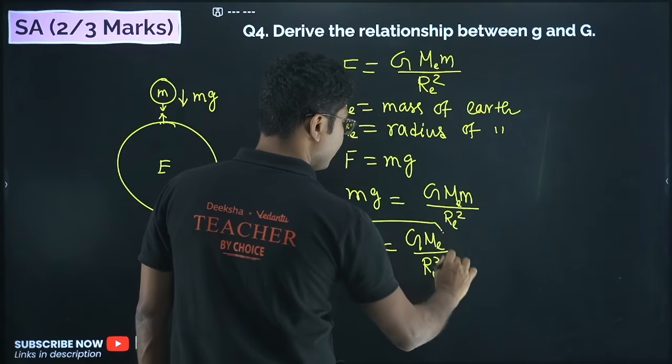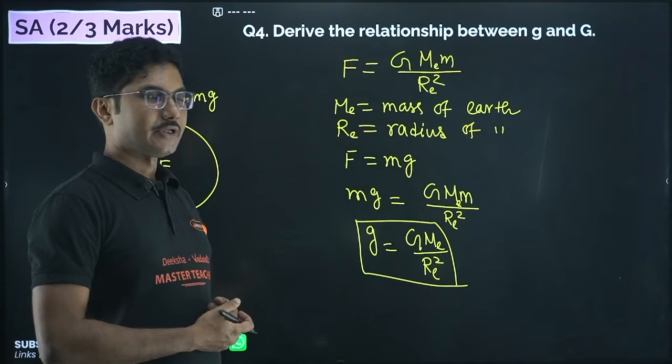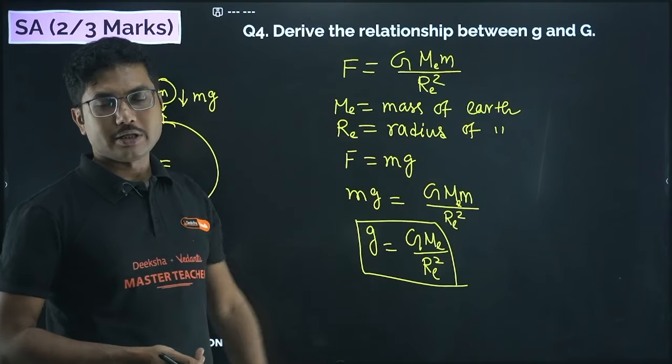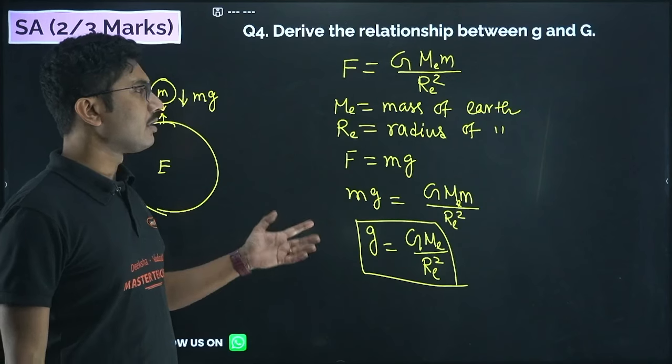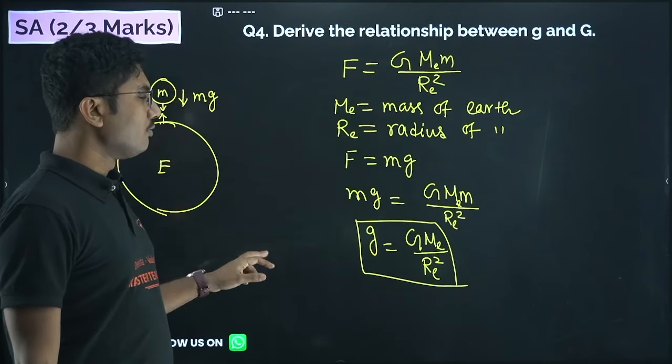So this is the relationship between gravitational acceleration and the universal gravitational constant. Mostly a 2 marker or 3 marker question can be formed from this, so you should get the full marks.